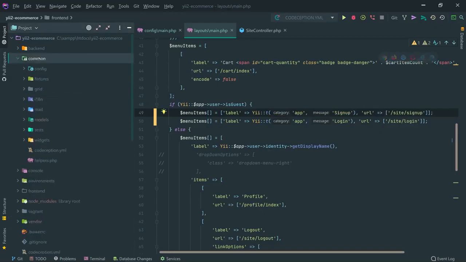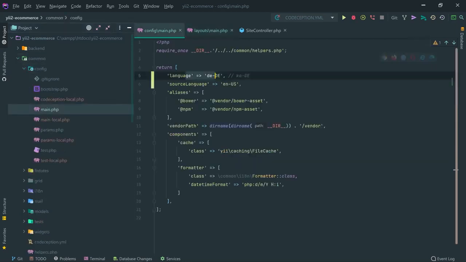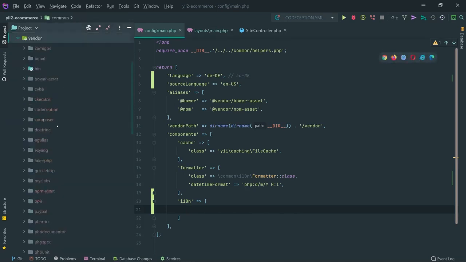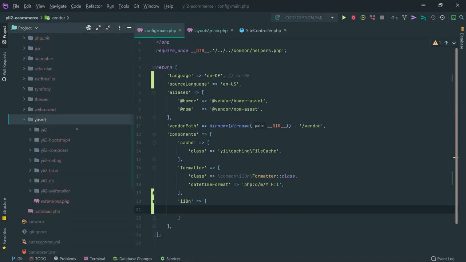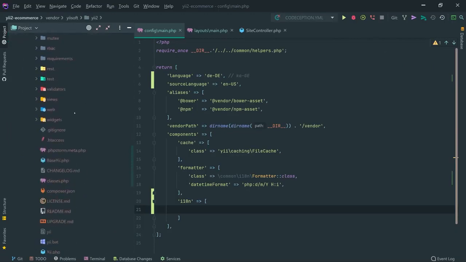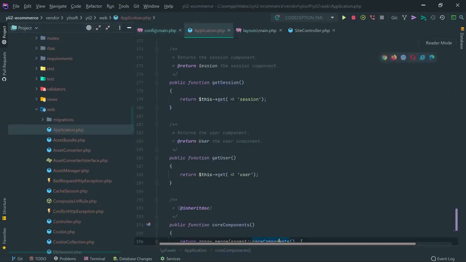Okay, now how to do that? Again, we need to go to the common config main.php. And right here we have components, and I'm going to configure the i18n component, which is a core component and is already pre-configured in some way in the application. So if you want to see this, we need to go to vendor, yiisoft, yii2, and right here let's go in the web and open Application.